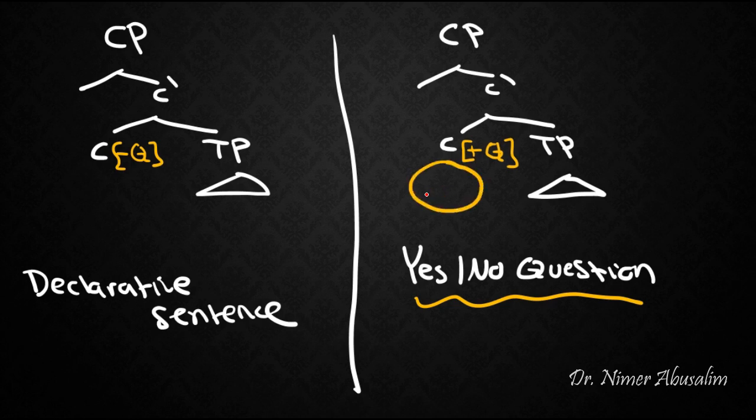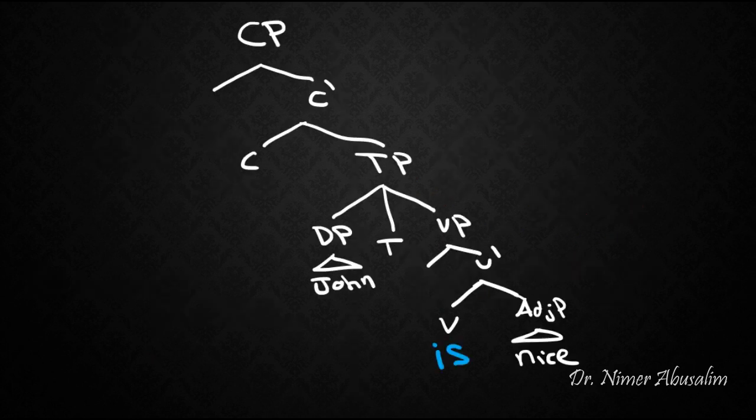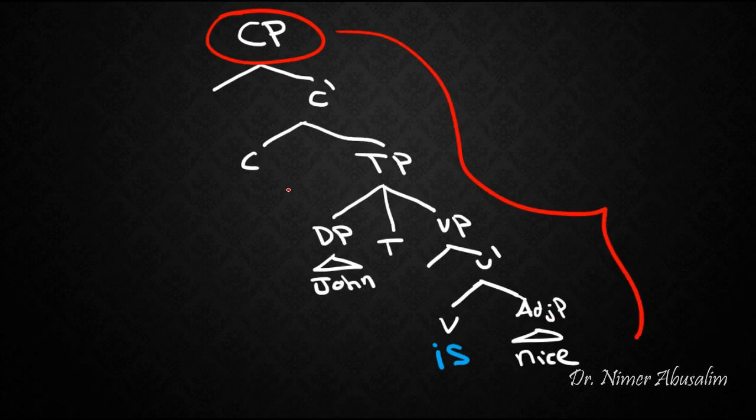Now in Irish, they already have something that they can use, which is a question particle, "ar". In English, this is empty. We do not have a question particle in English. So what do we do? We borrow the auxiliary from the main clause and we put it under C. Therefore, we would get something like this: "Is John nice?" So let's summarize what we're suggesting here. We're suggesting that even in a declarative sentence, we have a CP root node. We used to suggest that this was a TP. Now we have an extra layer of CP on top.